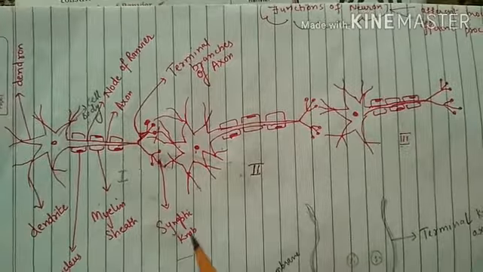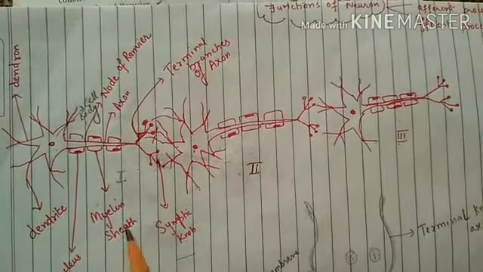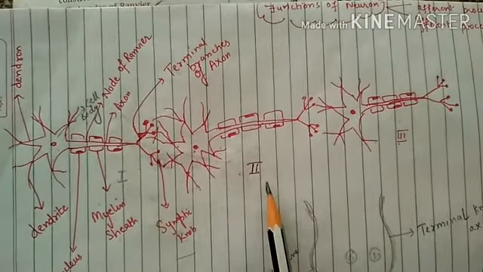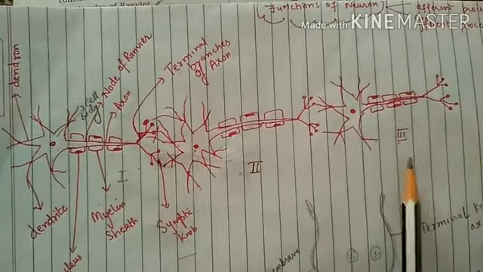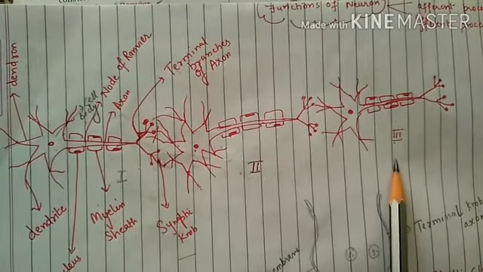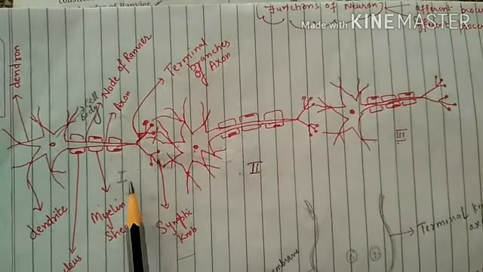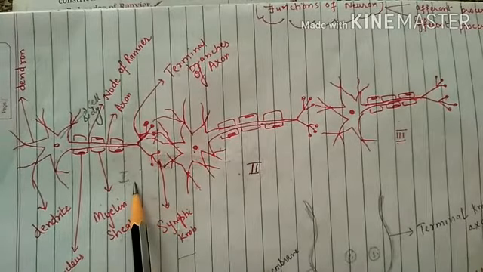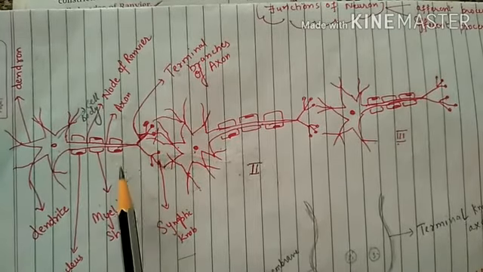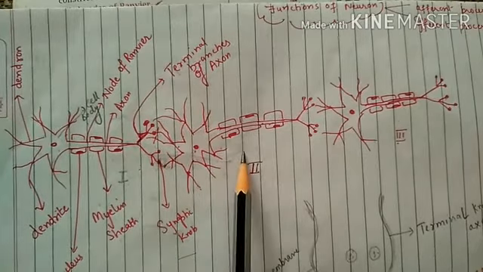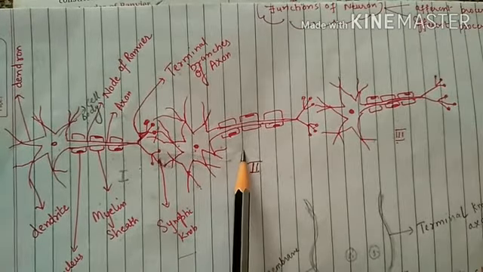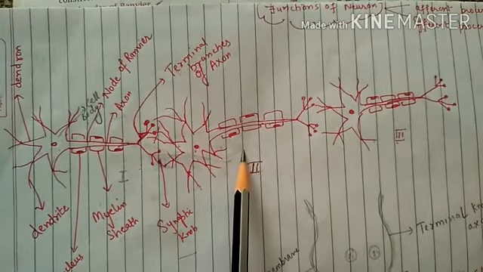In this diagram you are observing a number of neurons: first, second and third neuron. In the previous video also we have studied that one neuron is connected to the other neuron through two major portions.